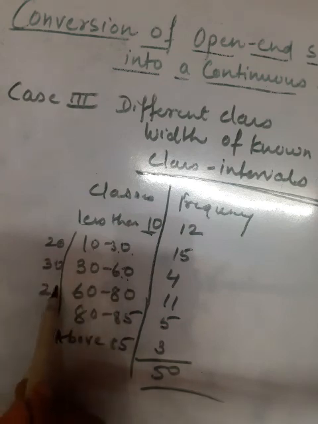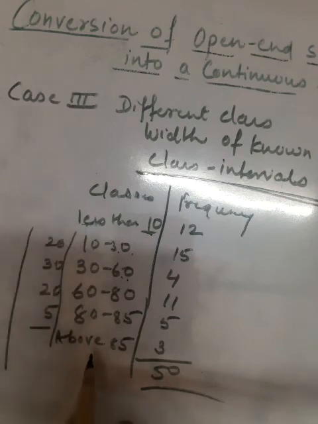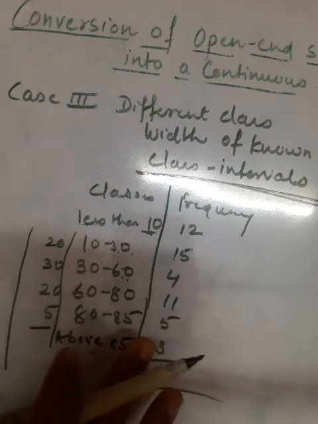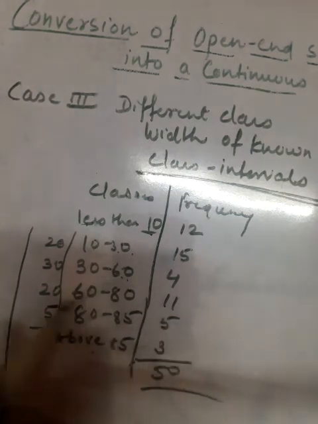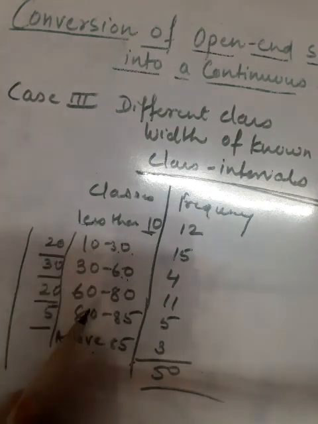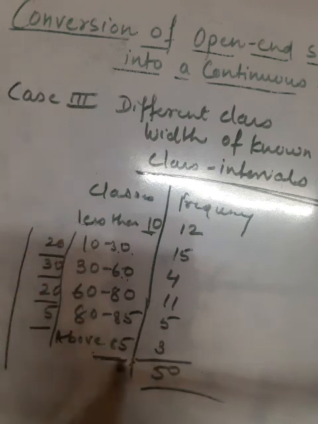Again 20, and here it is 5. So in that situation, the lower limit of the first class interval and the upper limit of the last class interval cannot be determined, because in this table the class intervals are of different widths. Therefore, the lower limit of the first class and the upper limit of the last class cannot be determined. We cannot convert this open-end series into a continuous series.